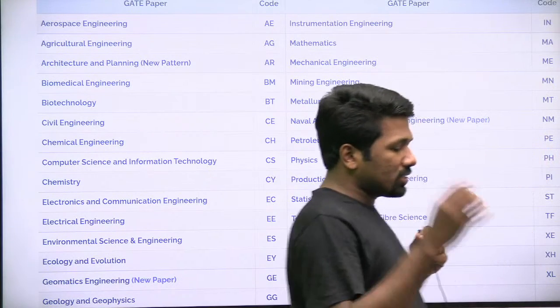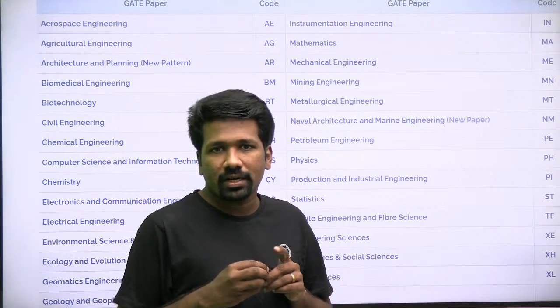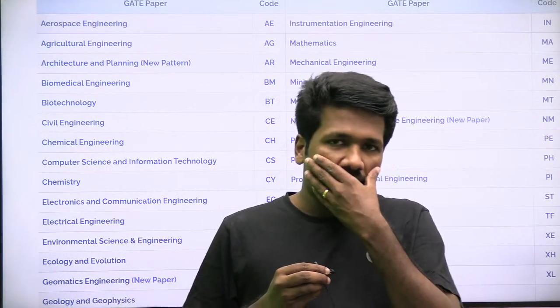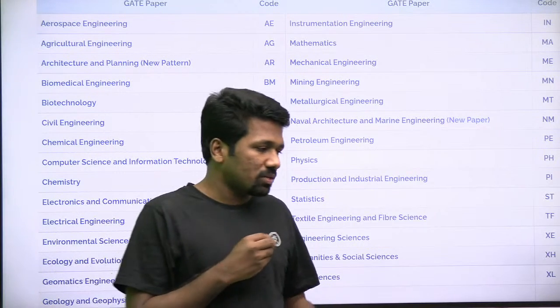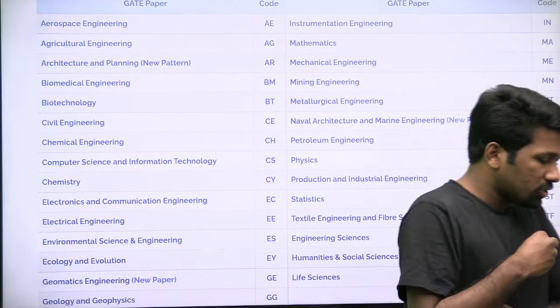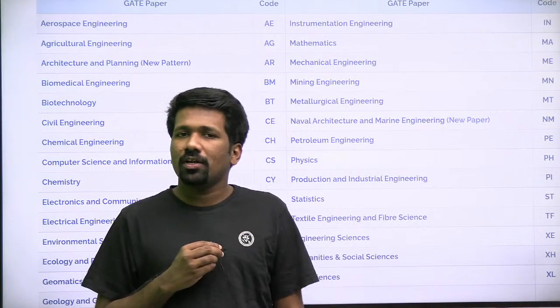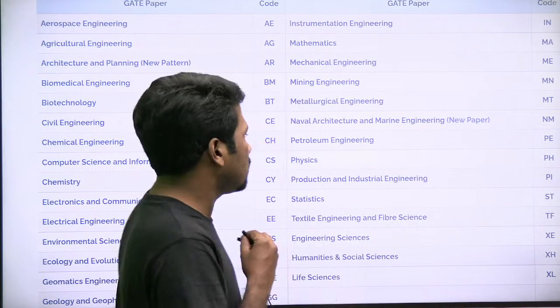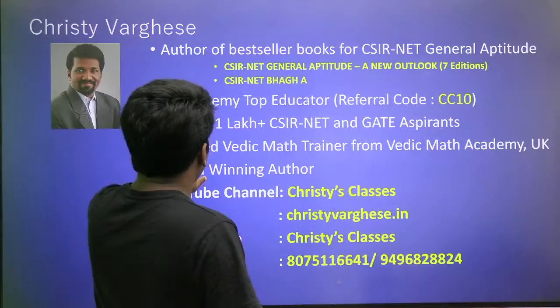So last 3 classes we have discussed. First class it was the general aptitude overview. Second class we discussed about percentages and fractions, the connection between them. Third class we discussed about ratio and proportion, and today we are discussing monetary problem. Last 2 classes what we discussed is very useful in this chapter also. So this is the 4th lecture, monetary problem.